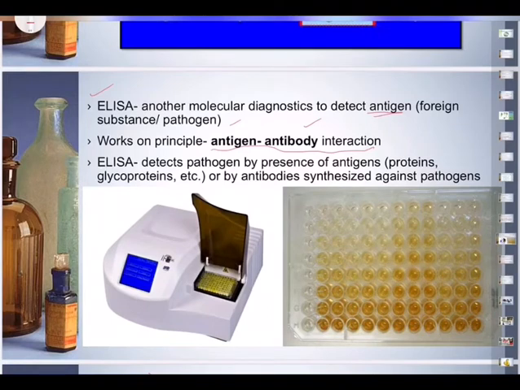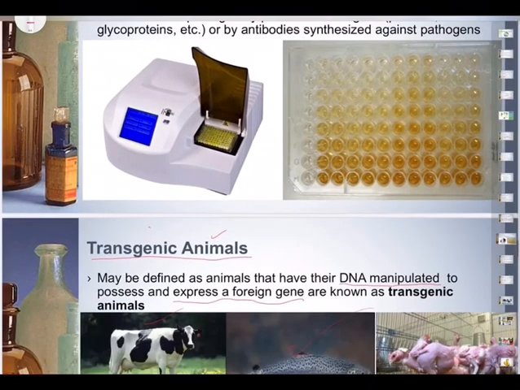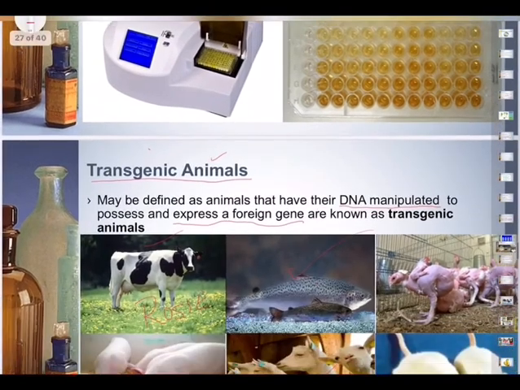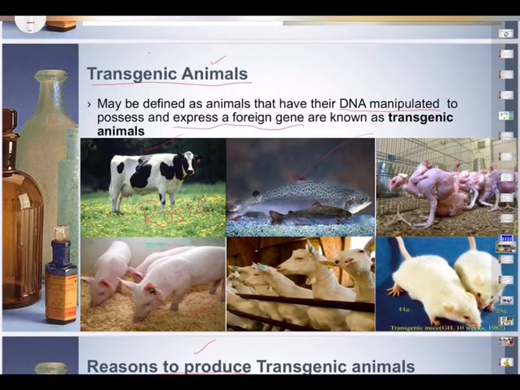Hence, ELISA is of great help. So basically, in molecular diagnosis, we focus on rDNA technology, PCR, and ELISA. And what is the greatest advantage in this? Even before the disease becomes full-fledged, we'll be able to help in detecting what is the disease, what are the symptoms likely, all that, and we can make the patient get cured quickly.